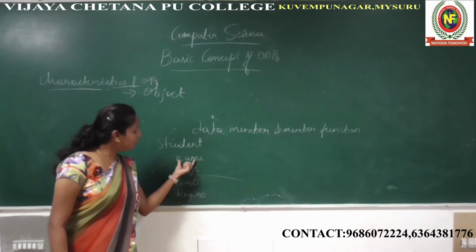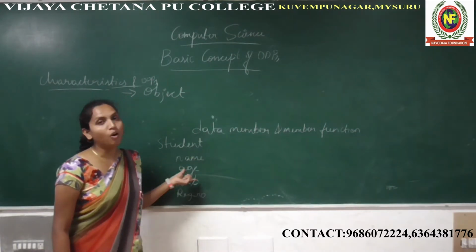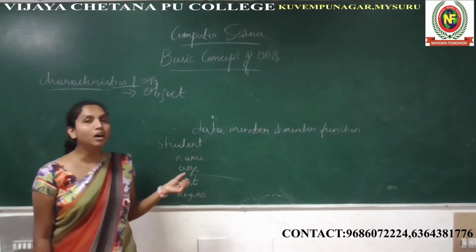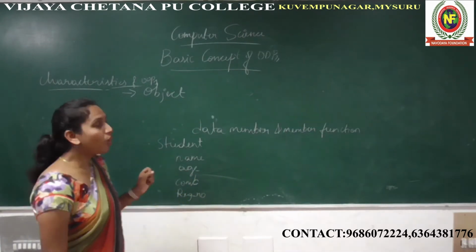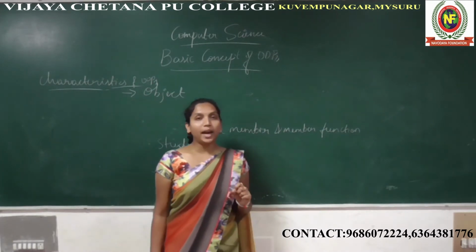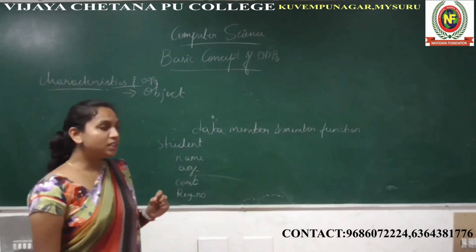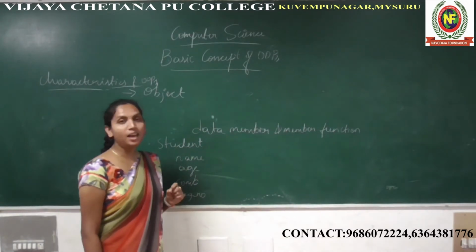All these variables are called data members in the object. An object is a collection of data members and member functions. This is what we discussed in the last class.